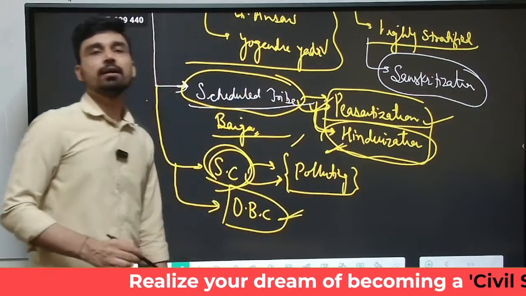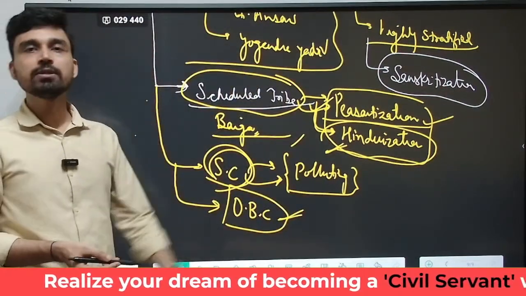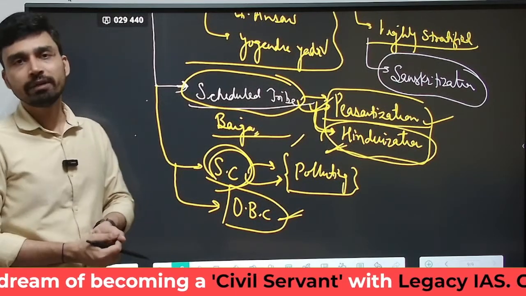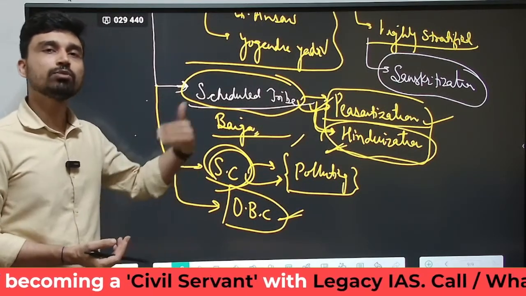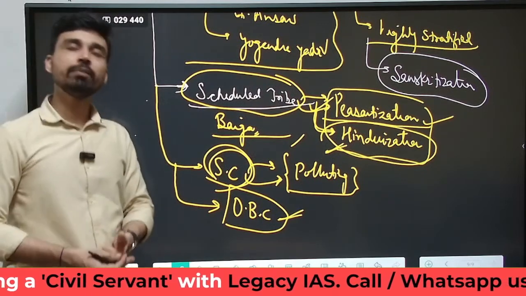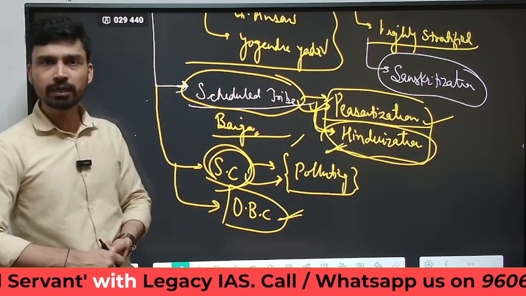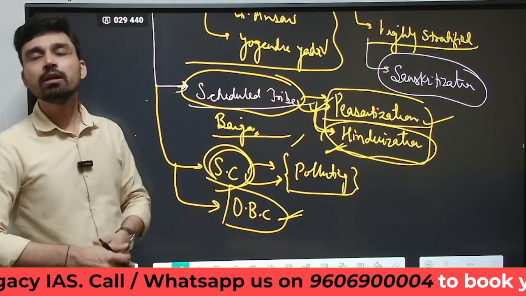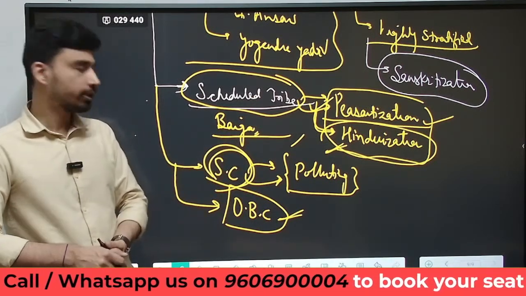So the maximum benefit of Sanskritization has been reaped by what we call the other backward castes, because they just have a lower social status. They are engaged mainly in activities which are not considered as polluting, and thus whenever they are able to increase their self image by improvement in economic prosperity, we see a huge effort to increase the social status as well by the method of Sanskritization.